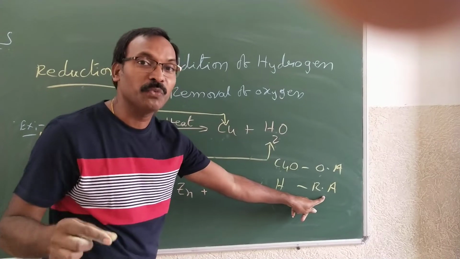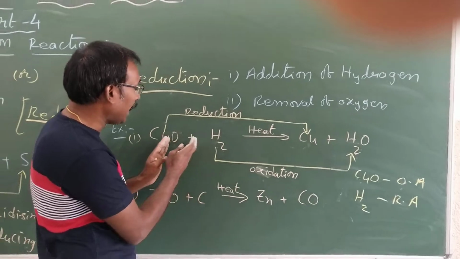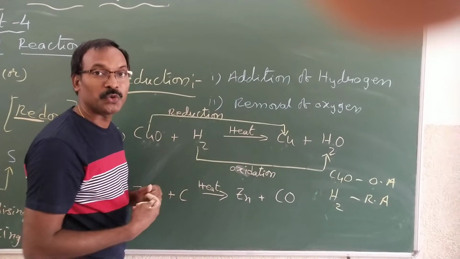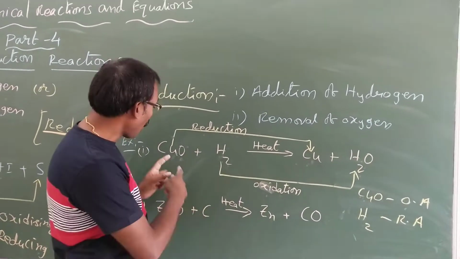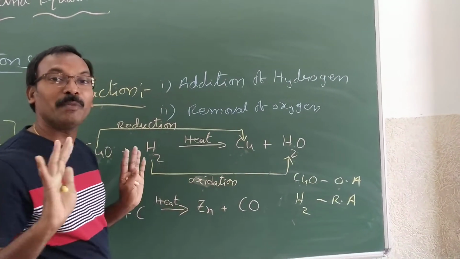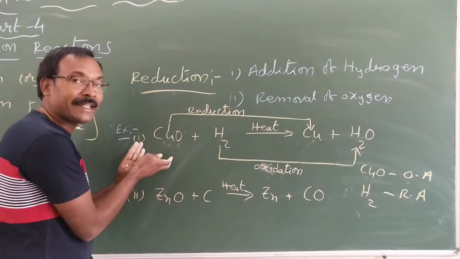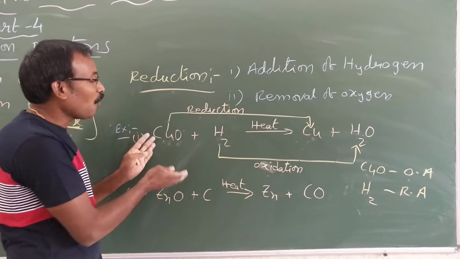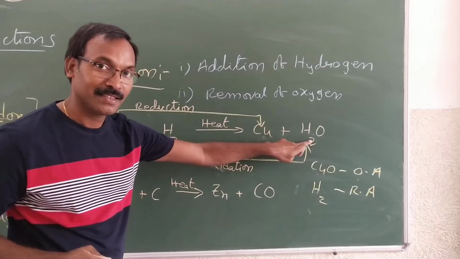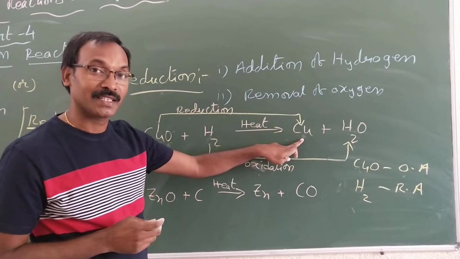Whenever the question comes to you which is oxidized, which is reduced, we have to take the answers only from the LHS, the reactants. Suppose you write copper is reduced. Copper is not reduced. Copper oxide is reduced to copper. If you write the answers as copper or H2O, you will be wrong. Always we have to take the elements or the compounds from the reactants, not from the products. So what is the reducing agent here? Hydrogen is the reducing agent, not water. Okay? So what is the oxidizing agent? Copper oxide is the oxidizing agent, not the copper.